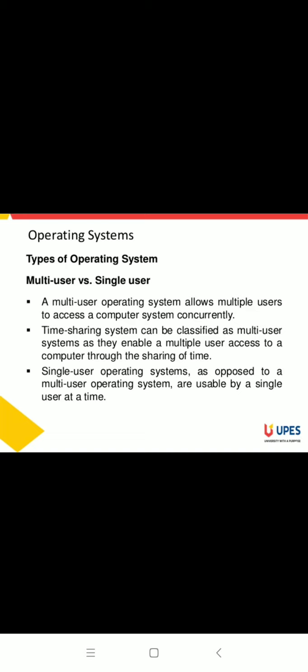Okay, so after some time there is an enhancement in multi-programming and it becomes multitasking. In multitasking, what we had done is we decide some time that is called quantum time.